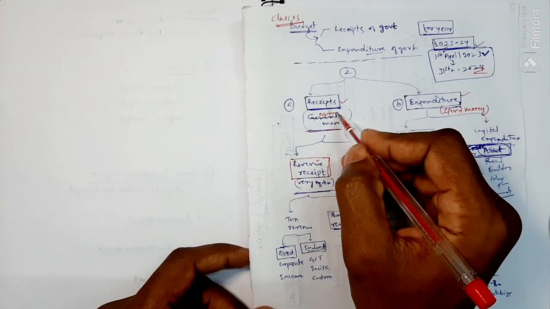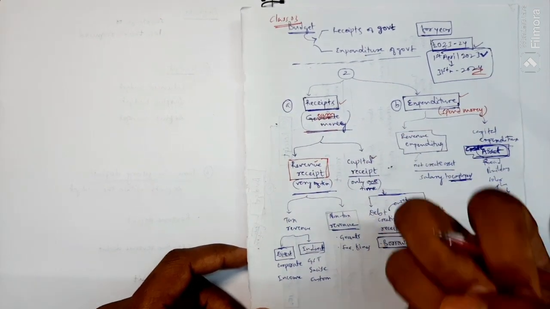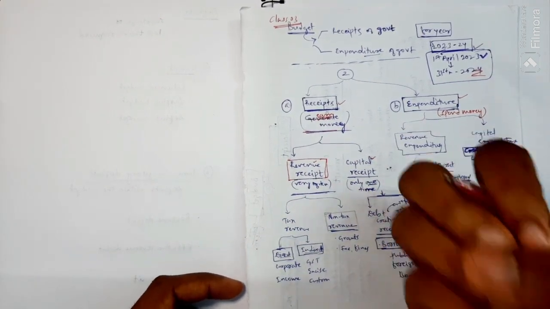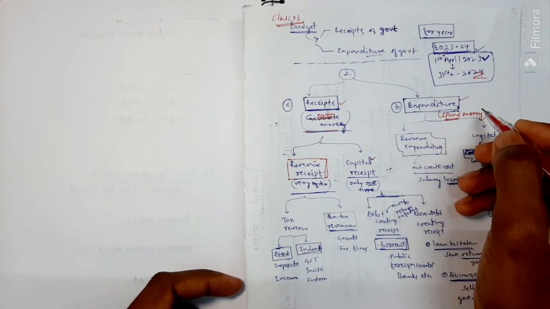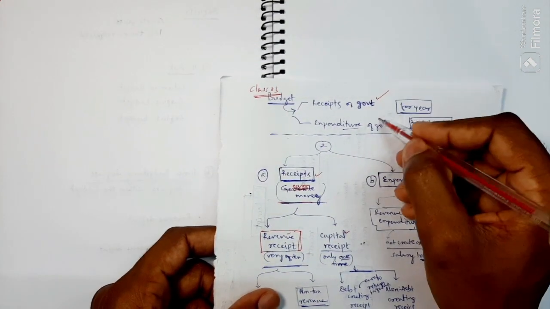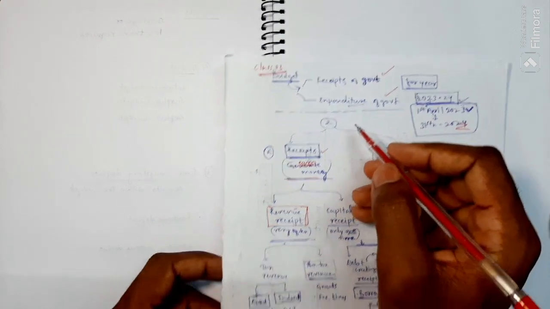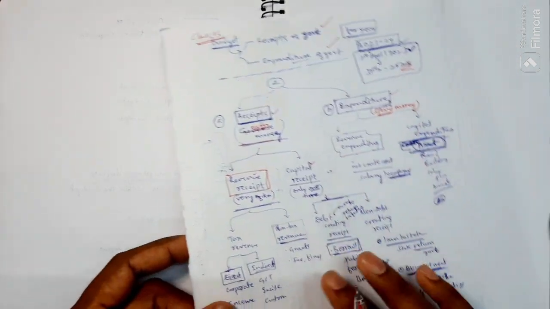Receipt means these are the ways the government earns, means the government gains something. Expenditure means spending money, government spending. I already said budget means receipt of government and expenditure of government; again, the components are the same, receipt and expenditure.